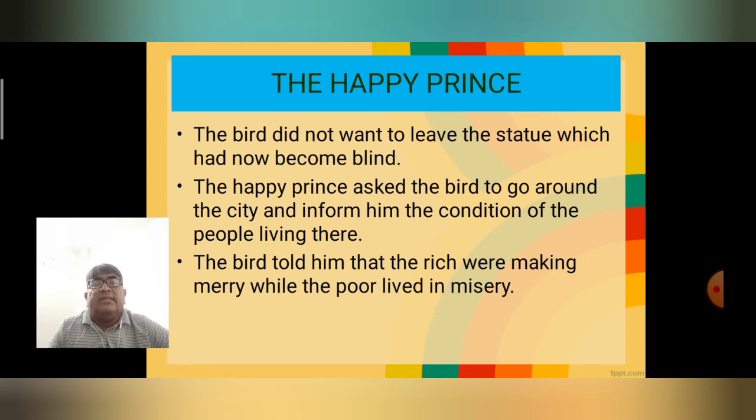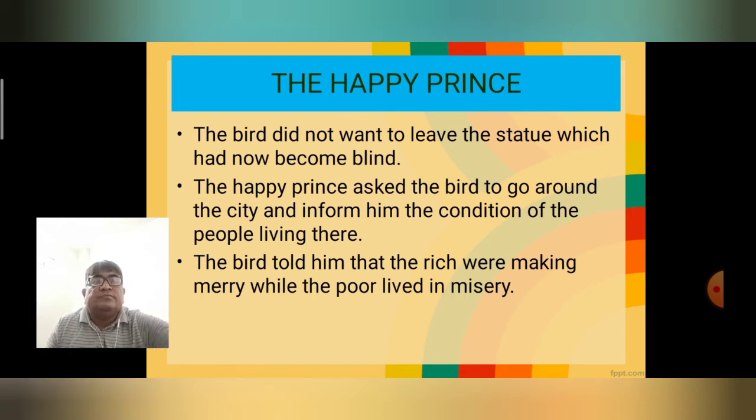But the watchman came there and told them to go away from this place. Even the swallow bird became unhappy because there were some children who did not have enough food to eat. So the little swallow informed the Happy Prince that we should help these poor children who did not have enough food to eat.